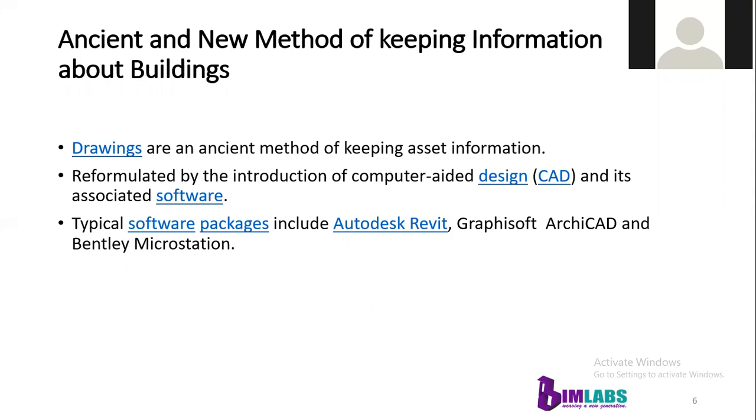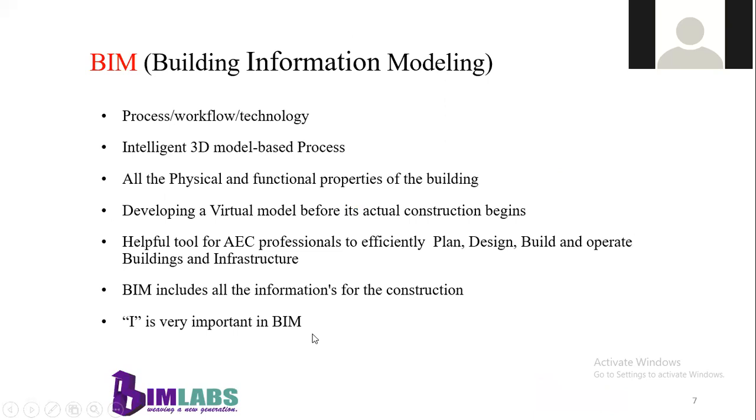You can go for 2D CAD drawing software and also 3D CAD software for getting the asset information. Some examples are given here: Autodesk Revit, Graphisoft ArchiCAD, and Bentley's MicroStation. These are some examples of software which help to collect the asset information.